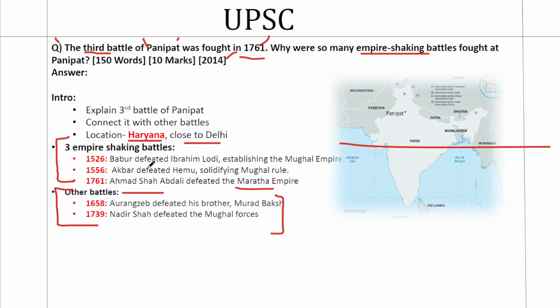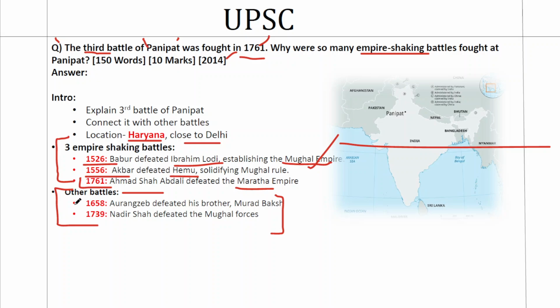So, three empire-shaking battles. One is the first Battle of Panipat, where Babur defeated Ibrahim Lodi. The Lodi dynasty, or the Delhi Sultanate, was dethroned and the Mughals established their dynasty with this battle. Second, in 1556, Akbar defeated Hemu. Akbar's father Humayun was defeated by Sher Shah, and then Akbar was brought up by Bairam Khan. He was a teenager when he ascended the throne, and this particular battle solidified the Mughal Empire. Akbar then ruled for a long time, from 1556 to 1605. Finally, the third battle, we have already dealt with that in the intro. We'll just mention that here.